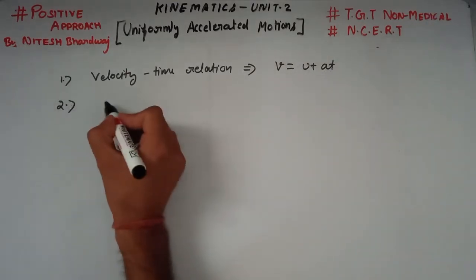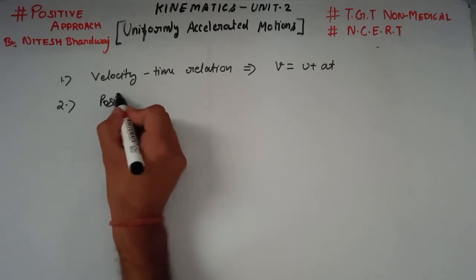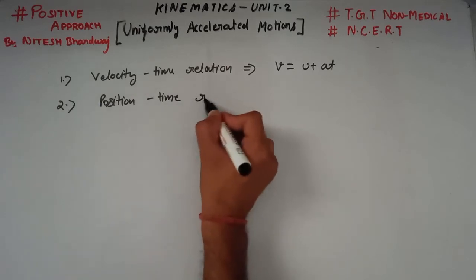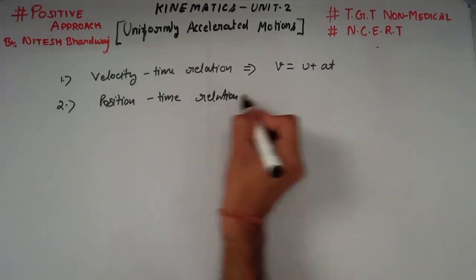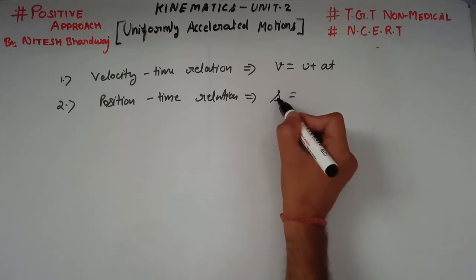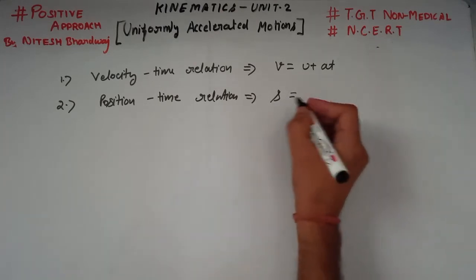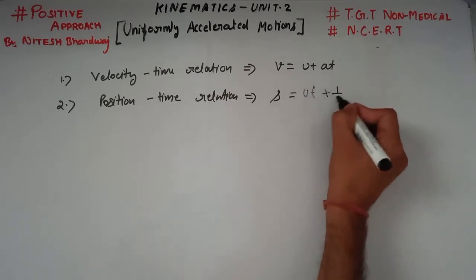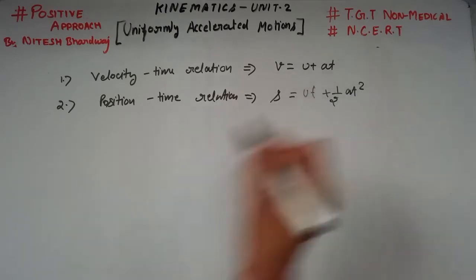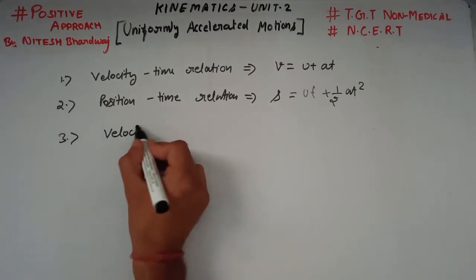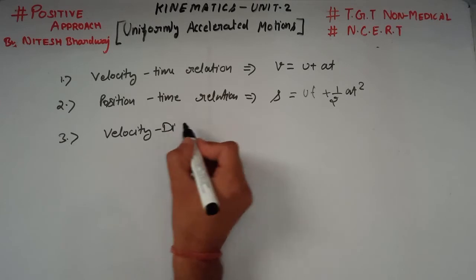Our second formula is the position time relation. Here S is displacement, where S is equal to UT plus half AT square.